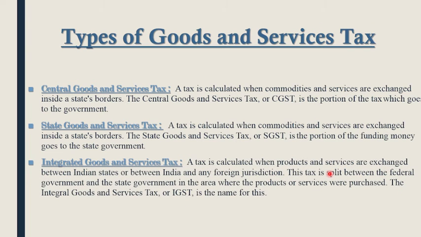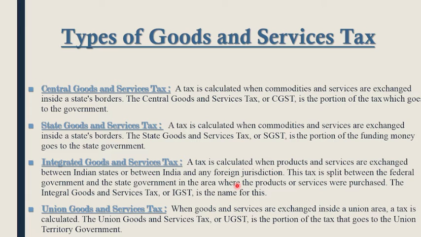Now let's see the next part, integrated goods and services tax. It is calculated when products and services are exchanged between Indian states or between India and any foreign jurisdiction. This tax is split between the federal government and the state government in the area in which the products or services were purchased. The Integrated Goods and Services Tax, also called IGST in short, is the name for this. Now let's see the next one.